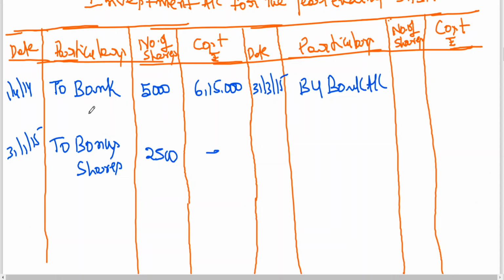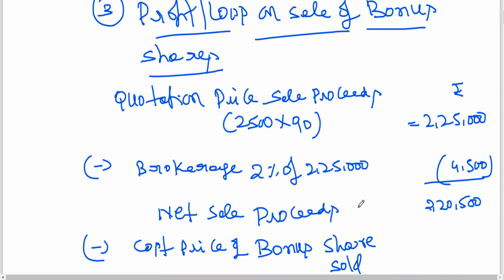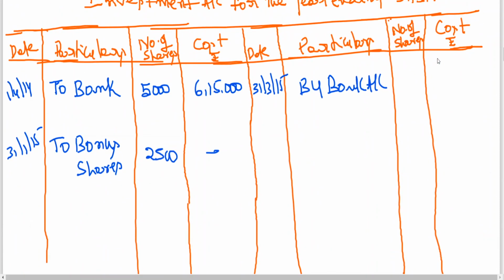You got net sale proceeds. Net sale proceeds, how much should you take? 2,20,500. This is sale, 2,500.